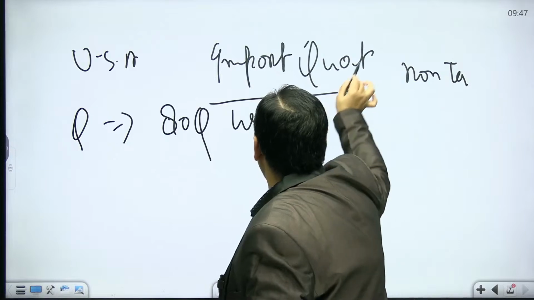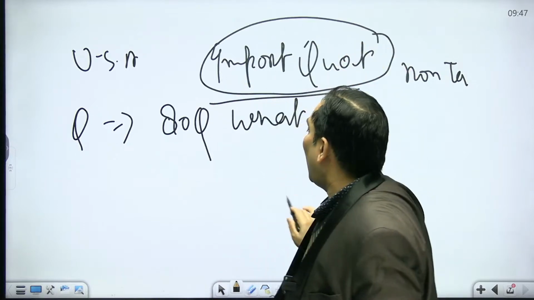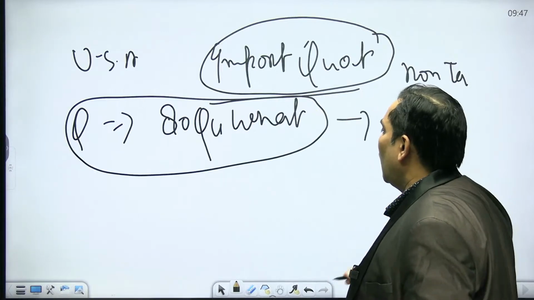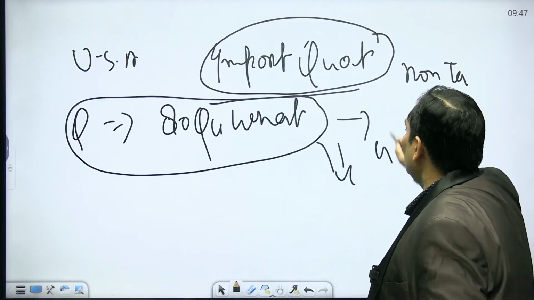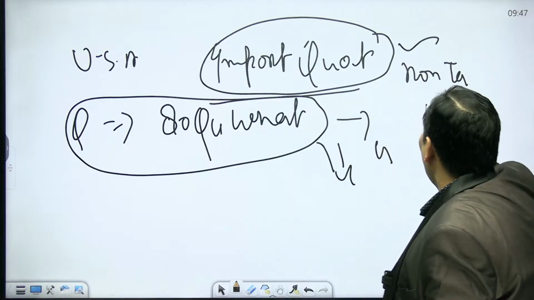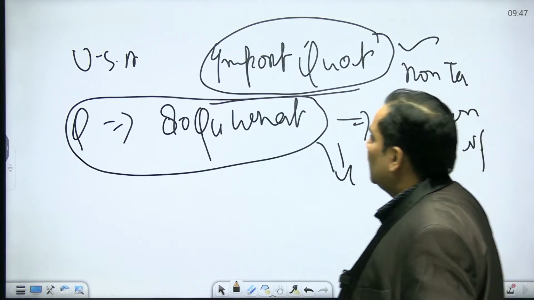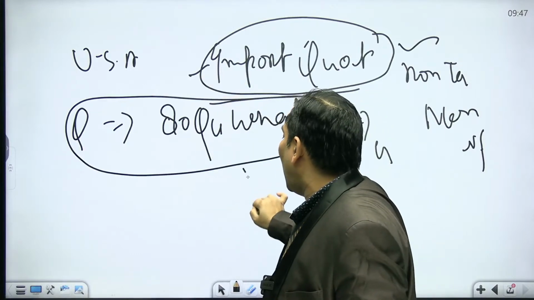This is nothing but an import quota. Beyond that, there cannot be any import. That is nothing but a non-tariff barrier, so this should be converted into tariff barriers.